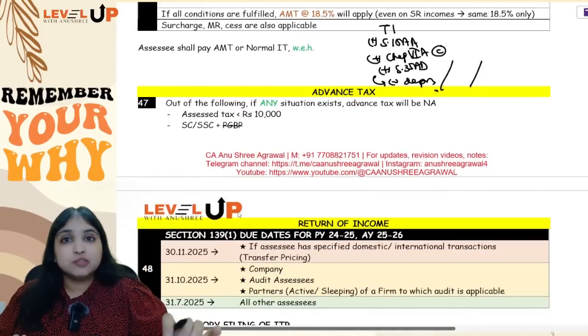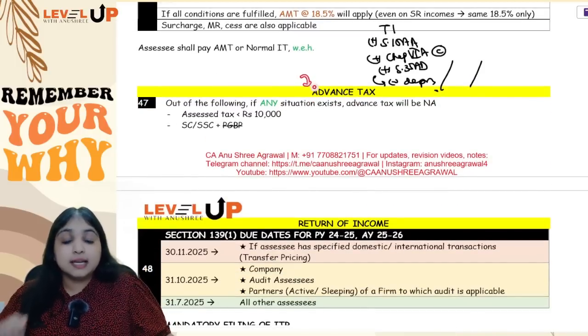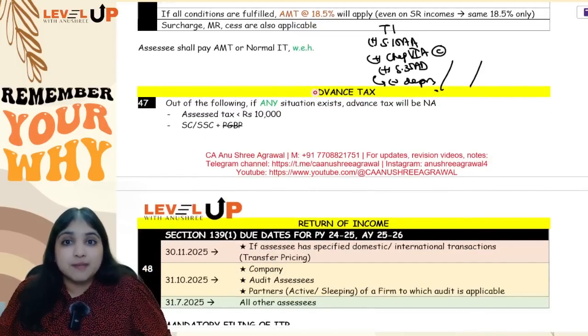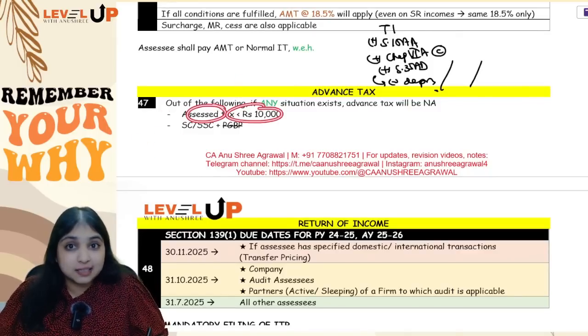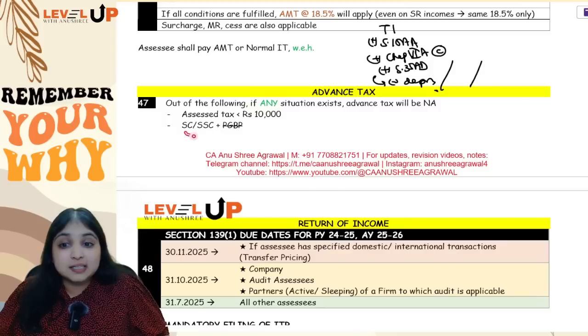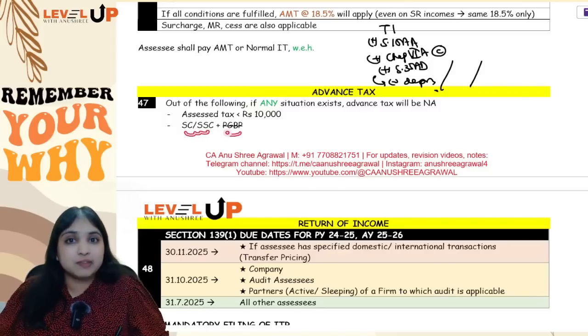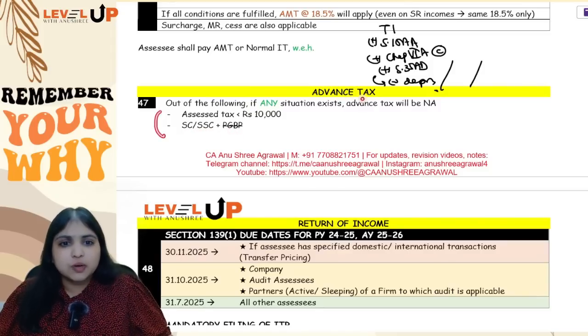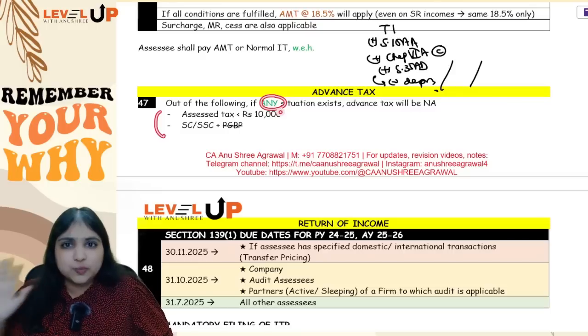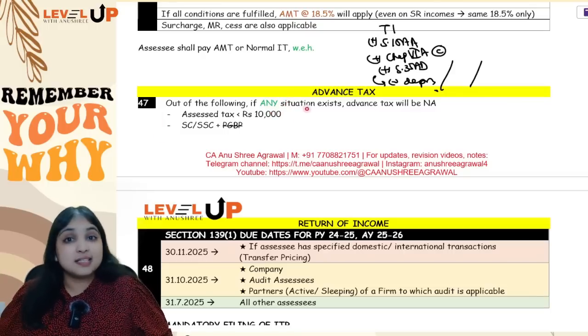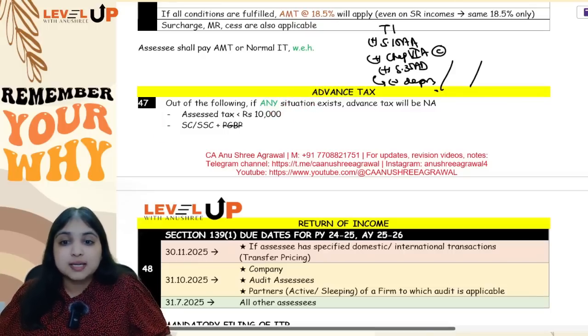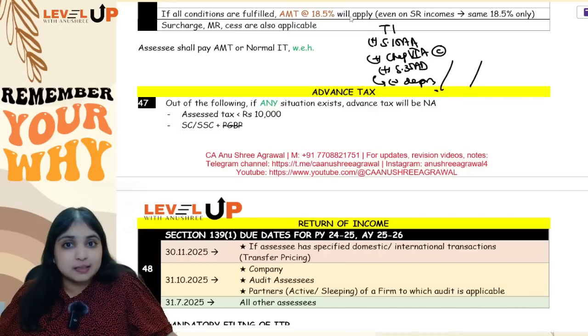Okay, then comes your next adjustment, advance tax. If the question asks you to compute advance tax, don't straight away start computing. First check this. Is your assessee's assessed tax less than 10,000? Or is the assessee a senior citizen or super senior citizen not having PGBP? Out of these two, if any one of these two situations exist, then advance tax itself will not apply. What are the situations? Either assessed tax should be less than 10,000.